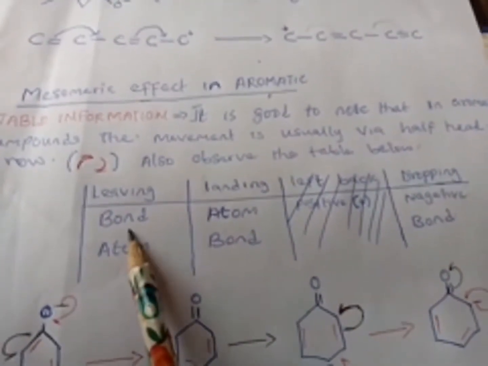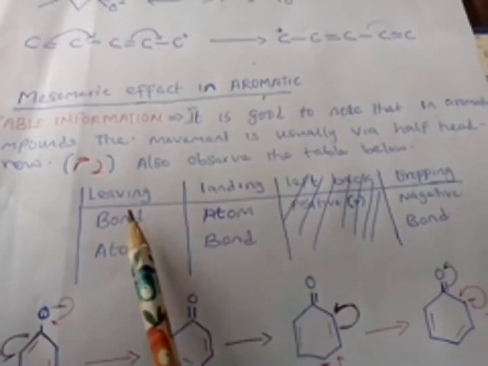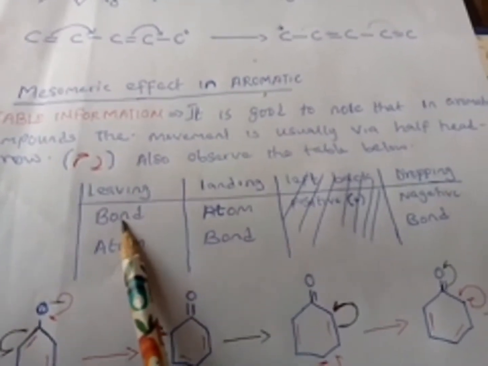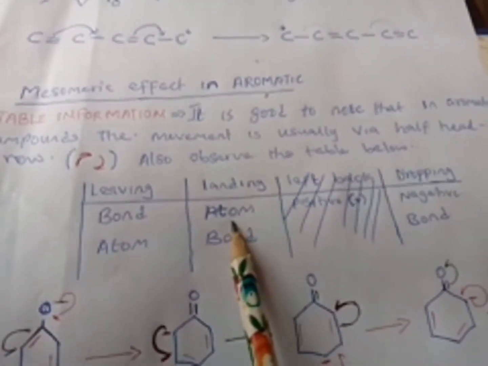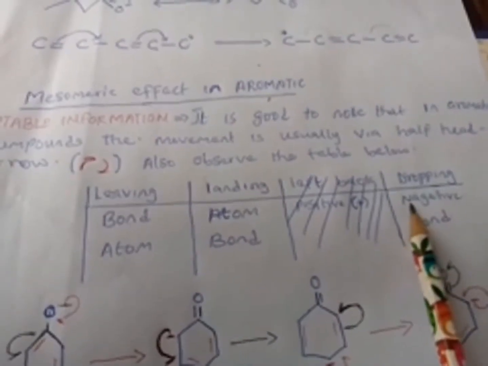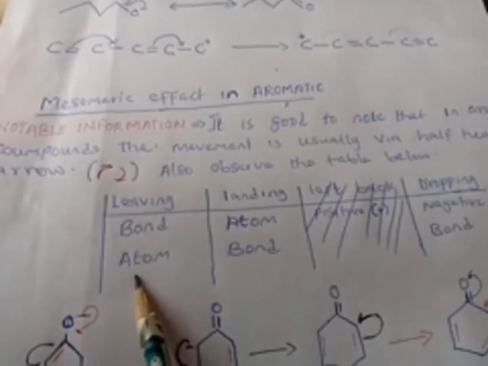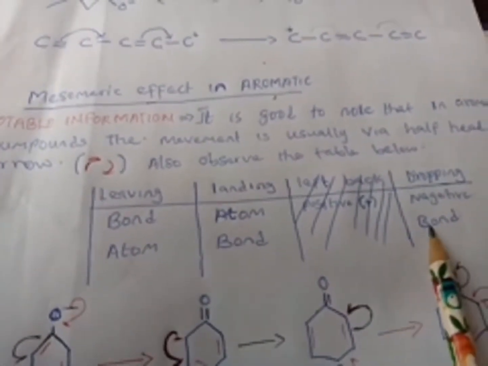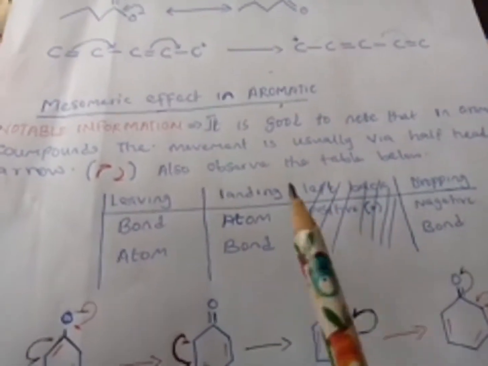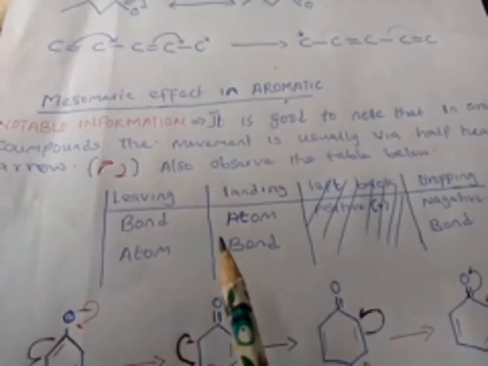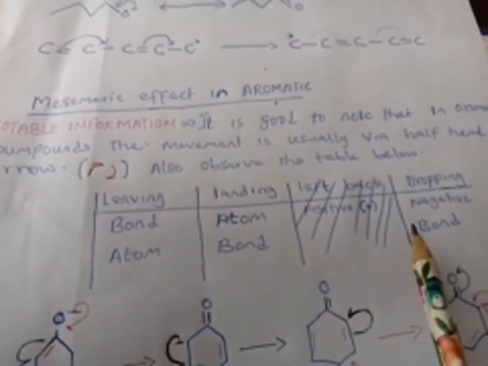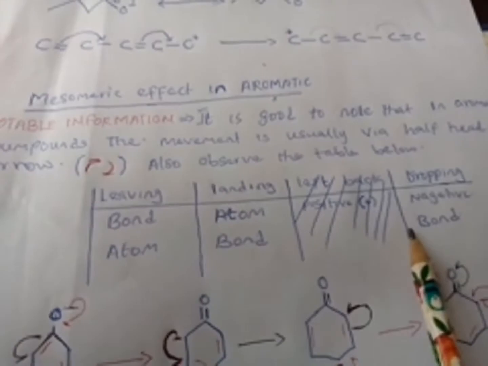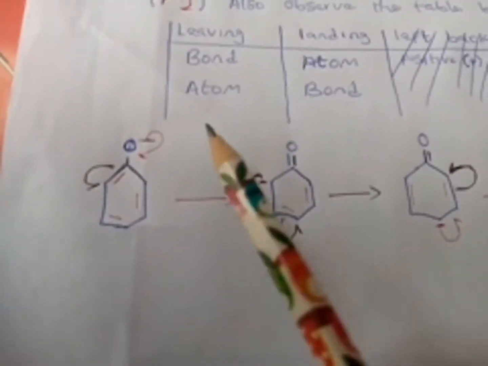When the arrow is leaving a bond and landing on an atom, it deposits a negative charge. When the arrow is leaving an atom and landing on a bond, then it will drop a bond there. So take note of this. Let's see how to practicalize it.